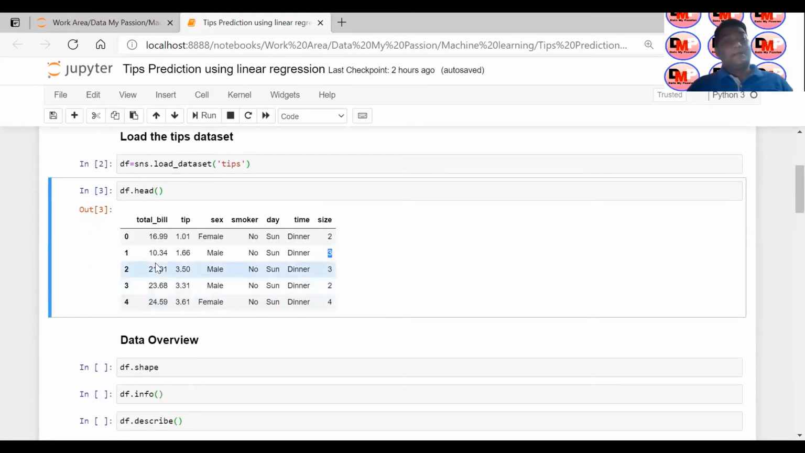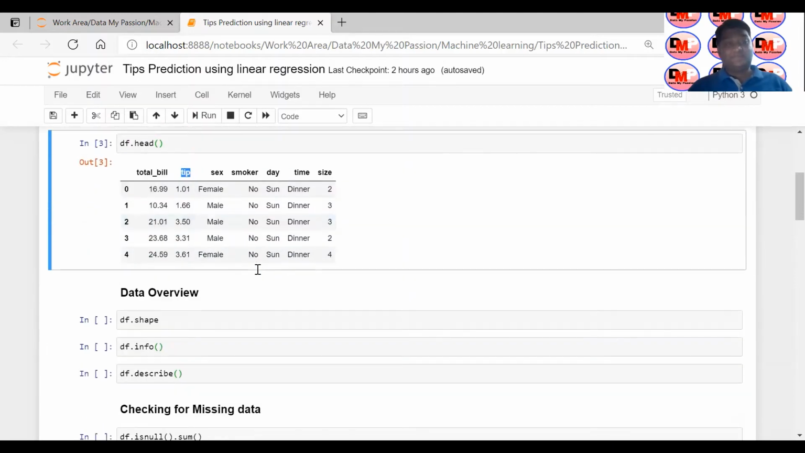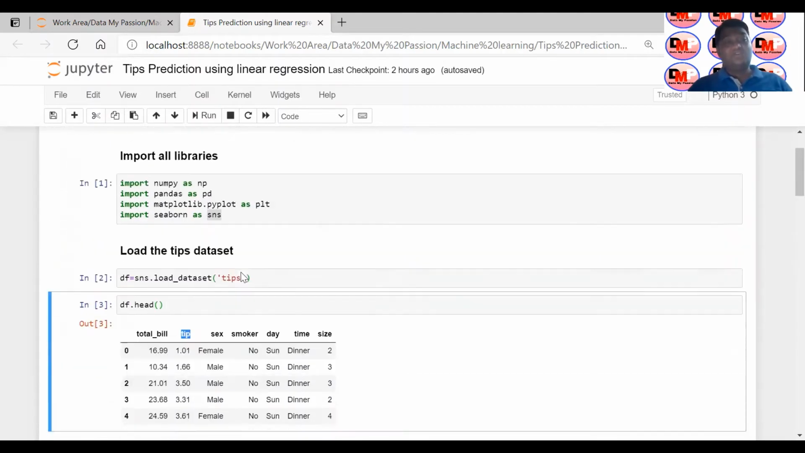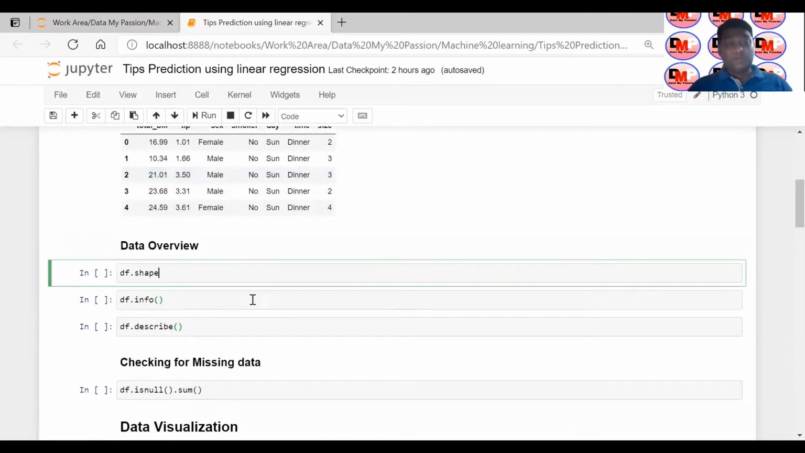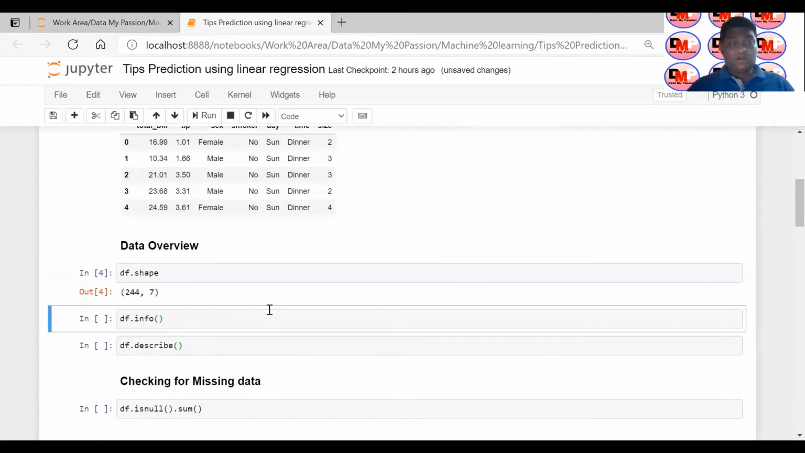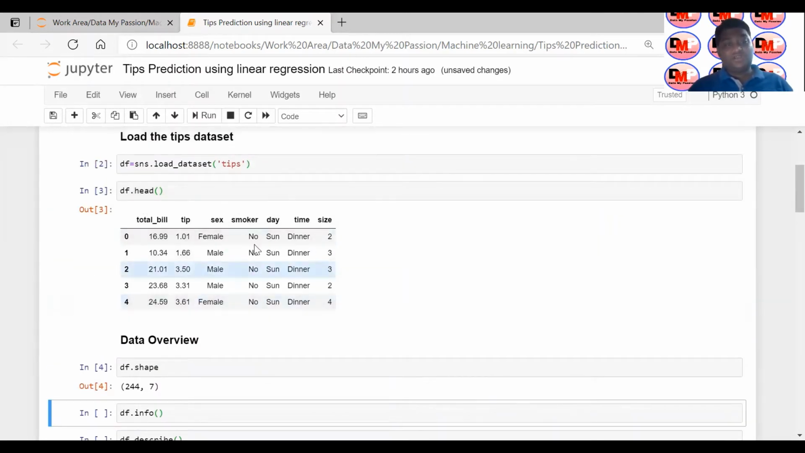Okay. So these are all the 1, 2, 3, 4, 5, 6 features using which we can predict our tip. So this is your data overview, I would say. This is the kind of data we are going to deal with, and we are going to do the prediction. Then, if I want to show the shape of the data,